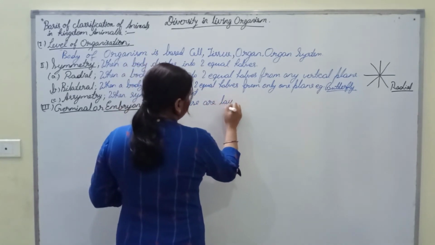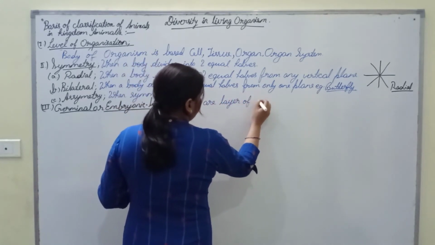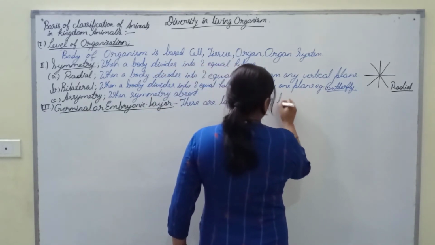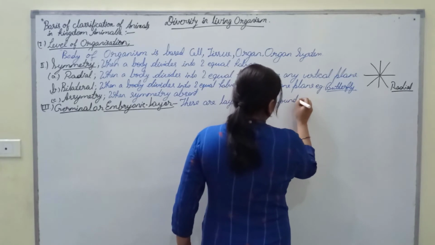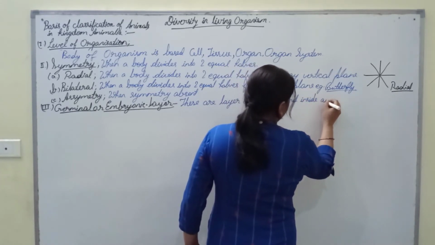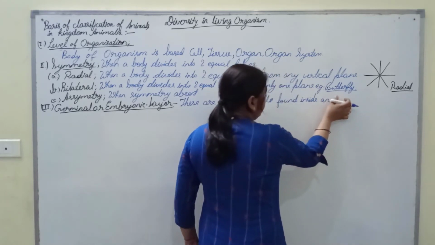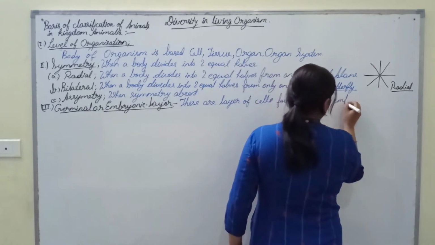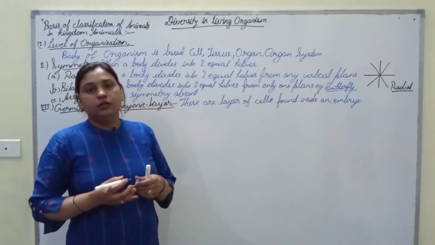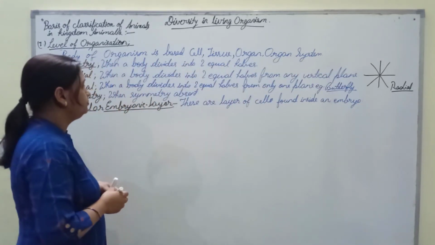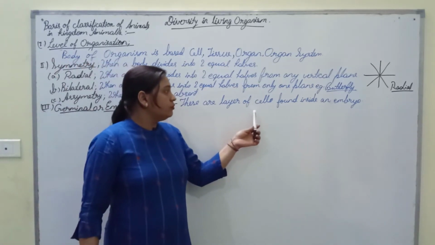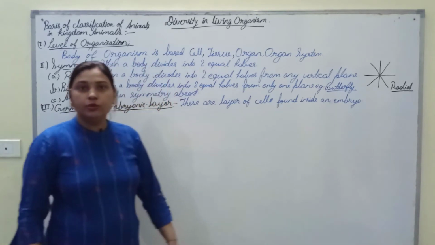These are layers of cells found inside an embryo, and they are responsible for the production of tissue and organ systems. So germinal or embryonic layers are the layers of cells found inside an embryo.